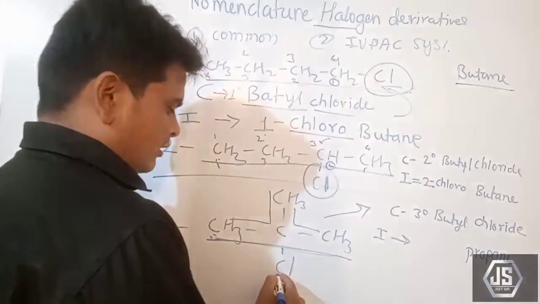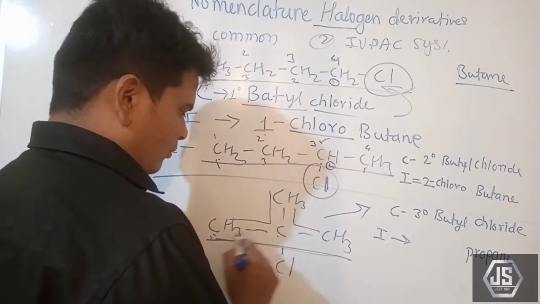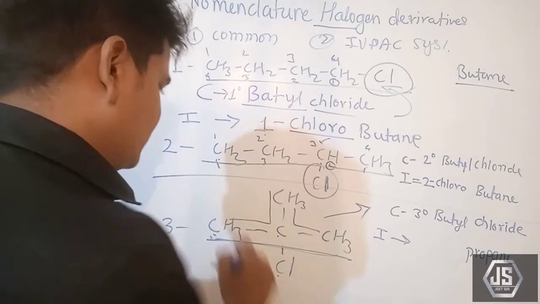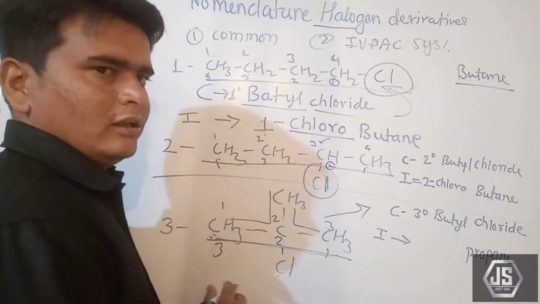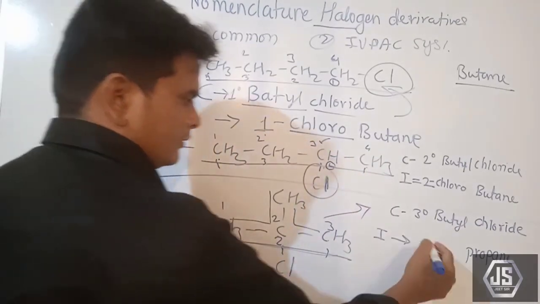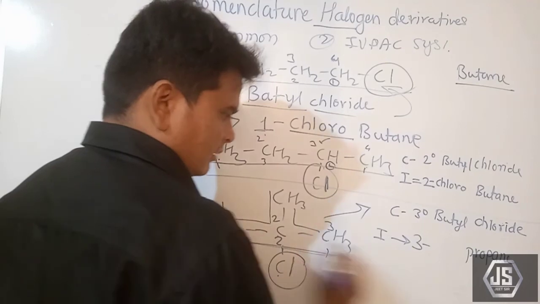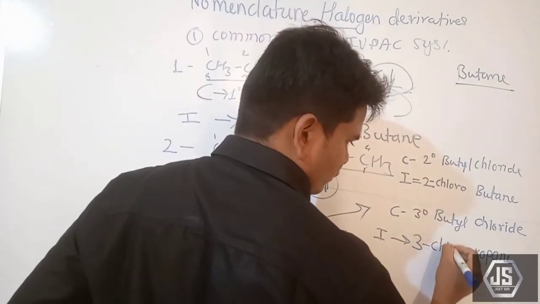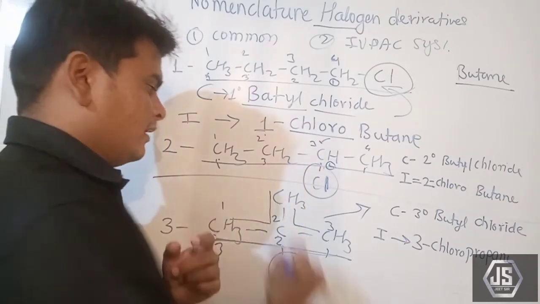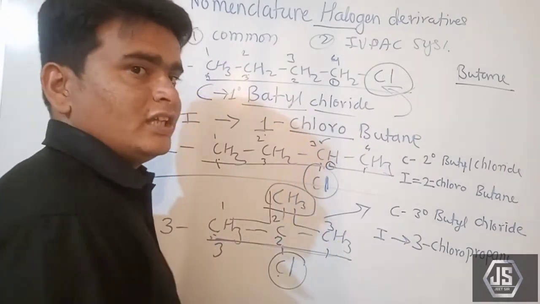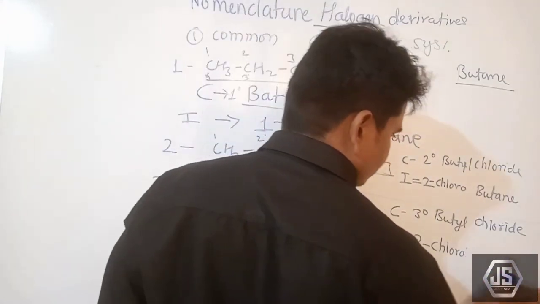Propane, chlorine is attached to this carbon atom. Count from here and count from here, both sides. 1 2 3, 1 2 3. So no matter. So 3 is here. Which atom is attached? Chloro. 3-chloropropane, but here one group remains, that is methyl. So we have to give name to it also.